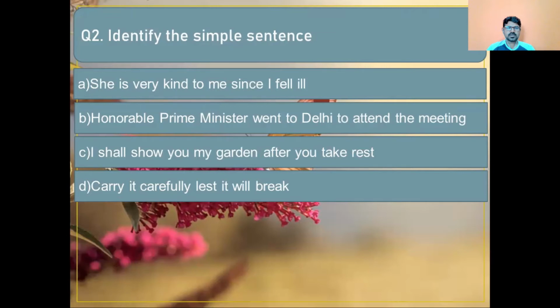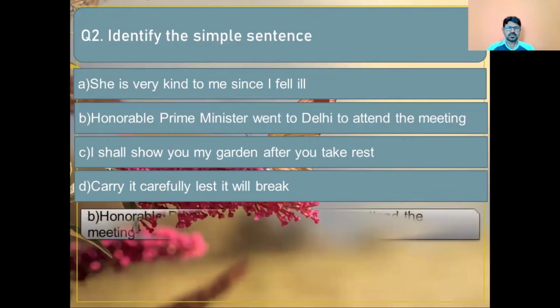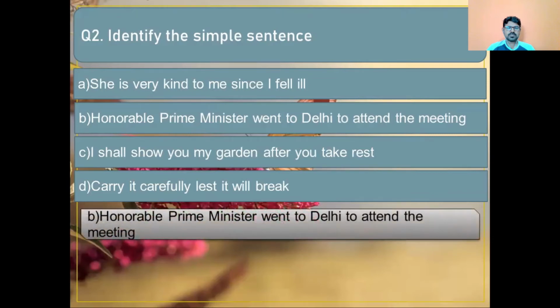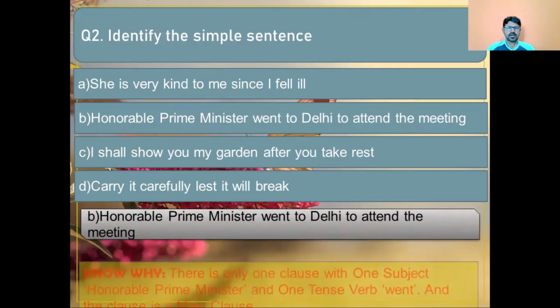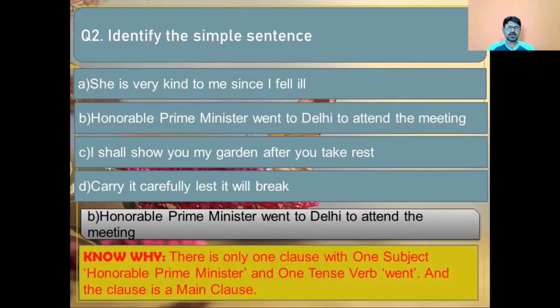Dear students, please identify the simple sentence here. The correct answer is option B. Honorable Prime Minister went to Delhi to attend the meeting. Why? There is only one clause with one subject, Honorable Prime Minister, and one tense verb, went. And the clause is a main clause.